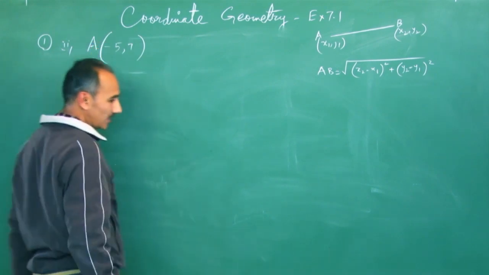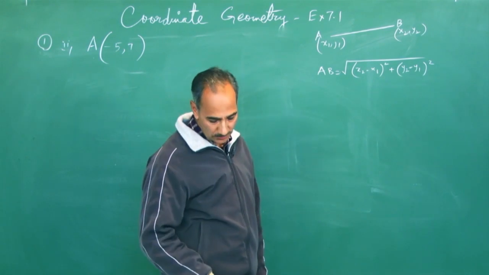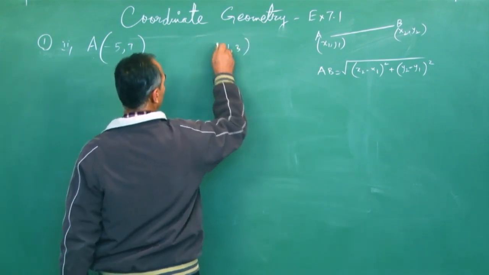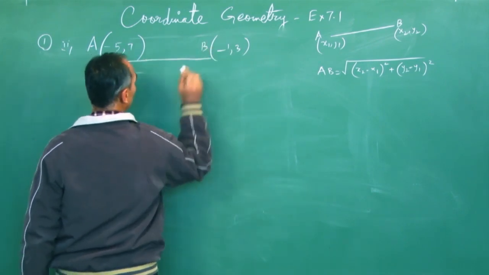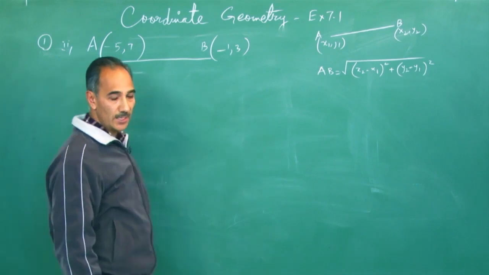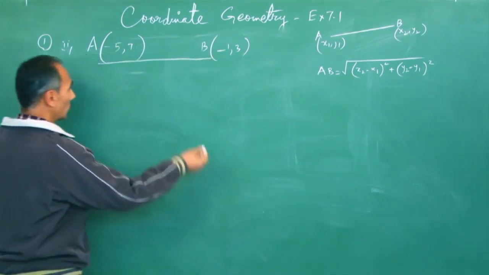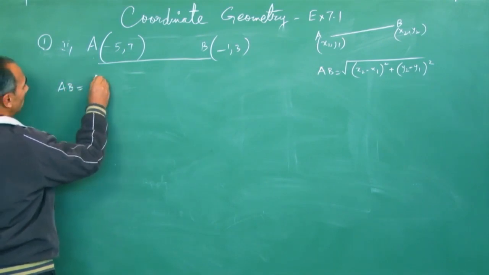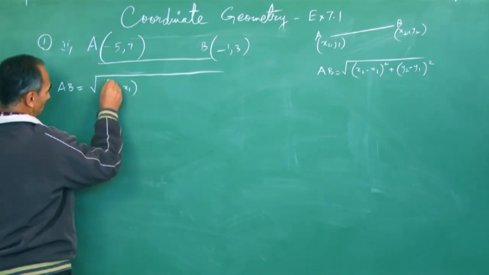Let me call that A. The second point I will take as B, or you could take P and Q as per your choice. The second point has coordinates minus 1, 3. Let's call this B. If these are 2 points, join them. So you have to find the distance between A and B. How many units are these 2 points apart? Applying the distance formula, first write the formula, so that you get used to it.